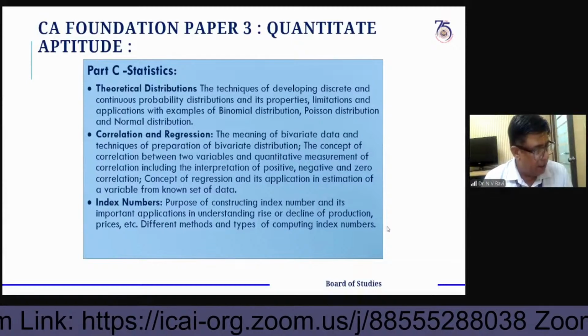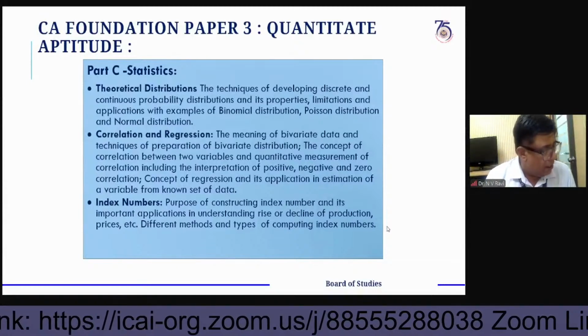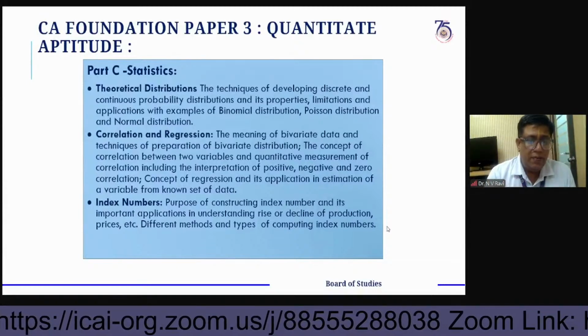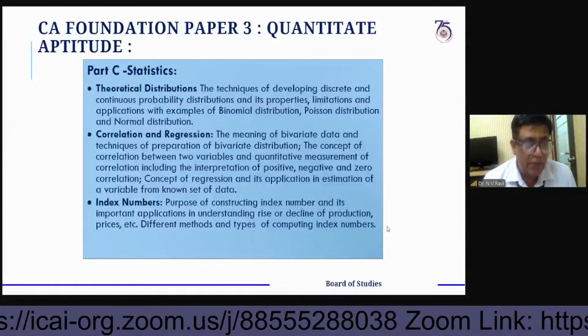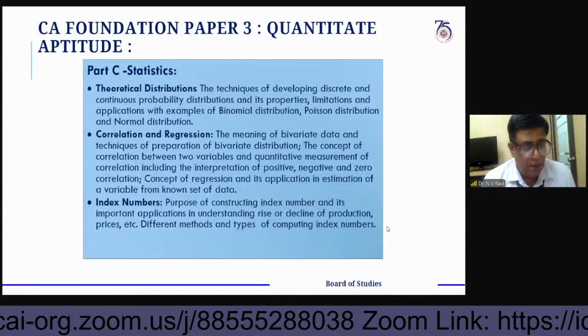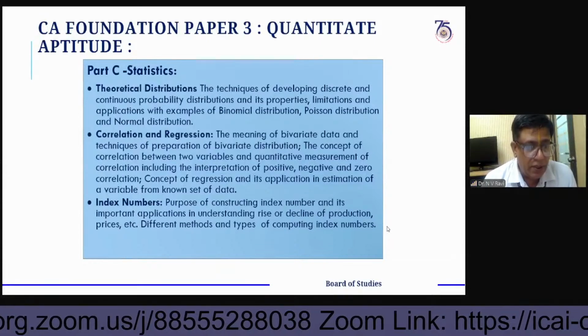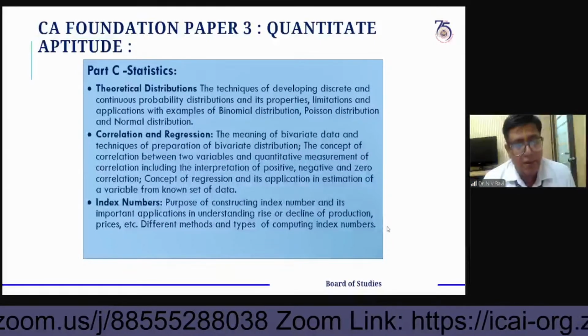The Laspeyres index number is based on the base year quantities as weights: summation of P1 Q0 by summation of P0 Q0, into 100.